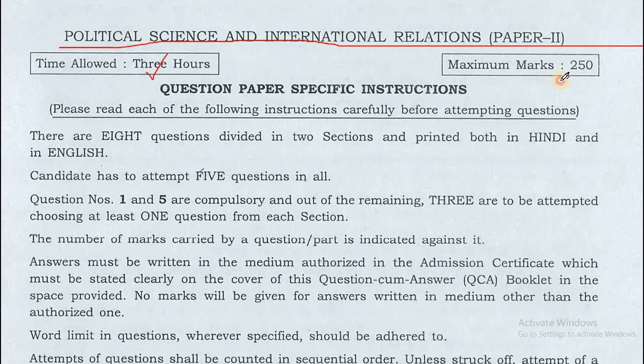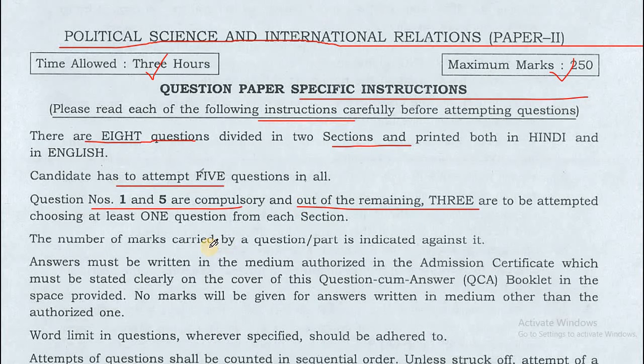Time allowed 3 hours, maximum marks 250. Question paper specific instructions. Please read each of the following instructions carefully before attempting questions. There are 8 questions divided in 2 sections and printed both in Hindi and in English. Candidates have to attempt 5 questions in all. Questions number 1 and 5 are compulsory and out of the remaining, 3 are to be attempted, choosing at least 1 question from each section. The number of marks carried by a question part is indicated against it.